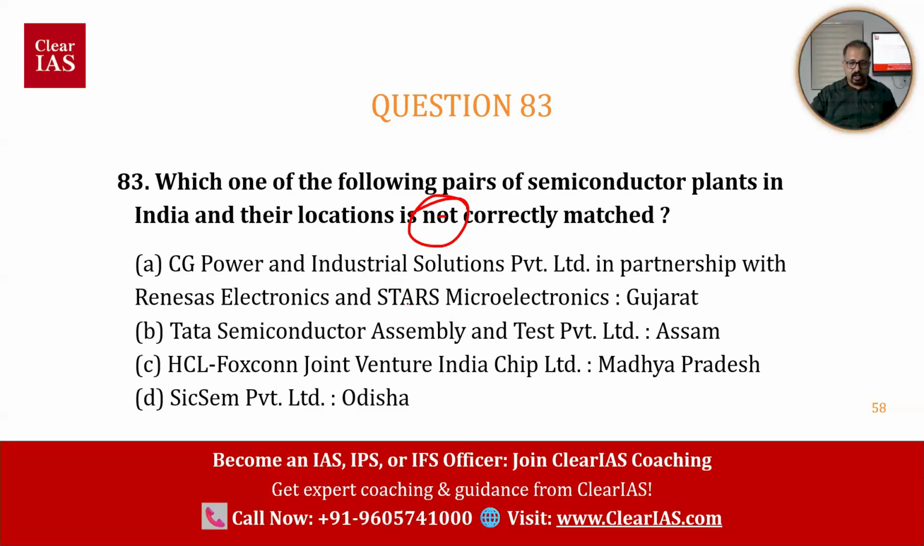Gujarat and Assam, are there semiconductor plants? Yes. So A is true, D is true. Now we are at 50-50. Whether it is C or B, what is wrong, right? Not correctly matched. Any idea? Online students, offline students? So location of industries is a topic with respect to geography for mains also. So such a question can come in mains as well.